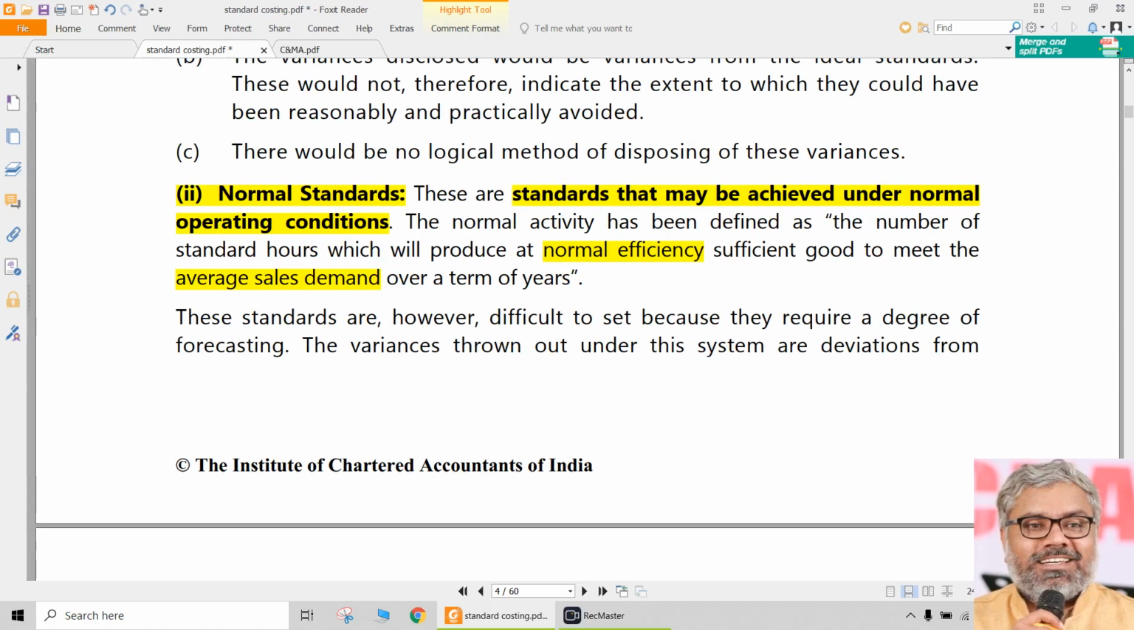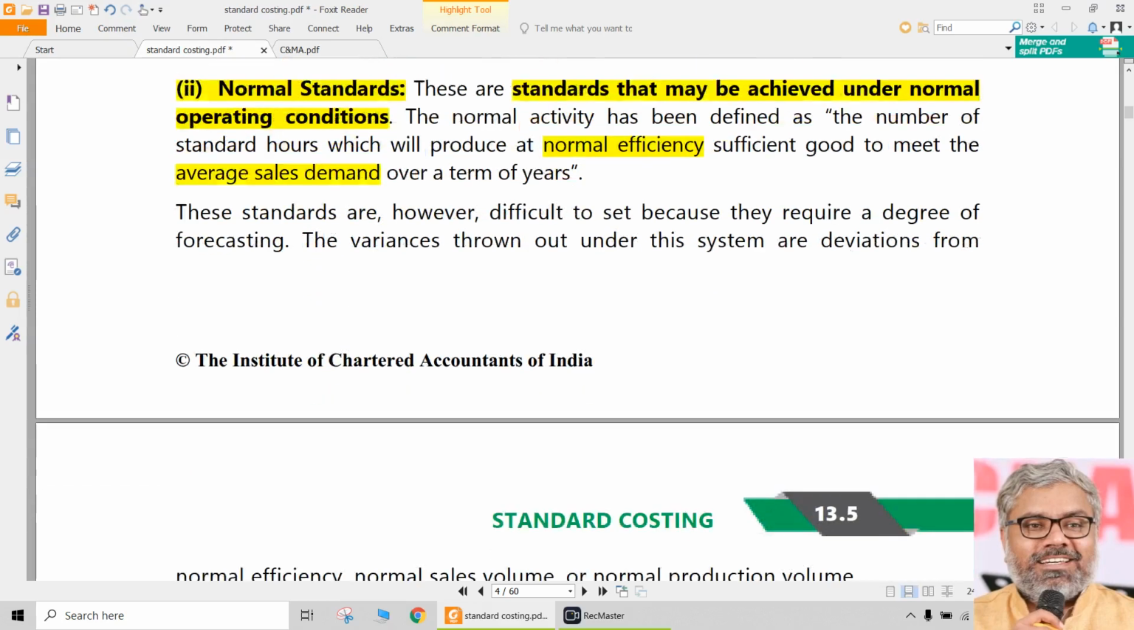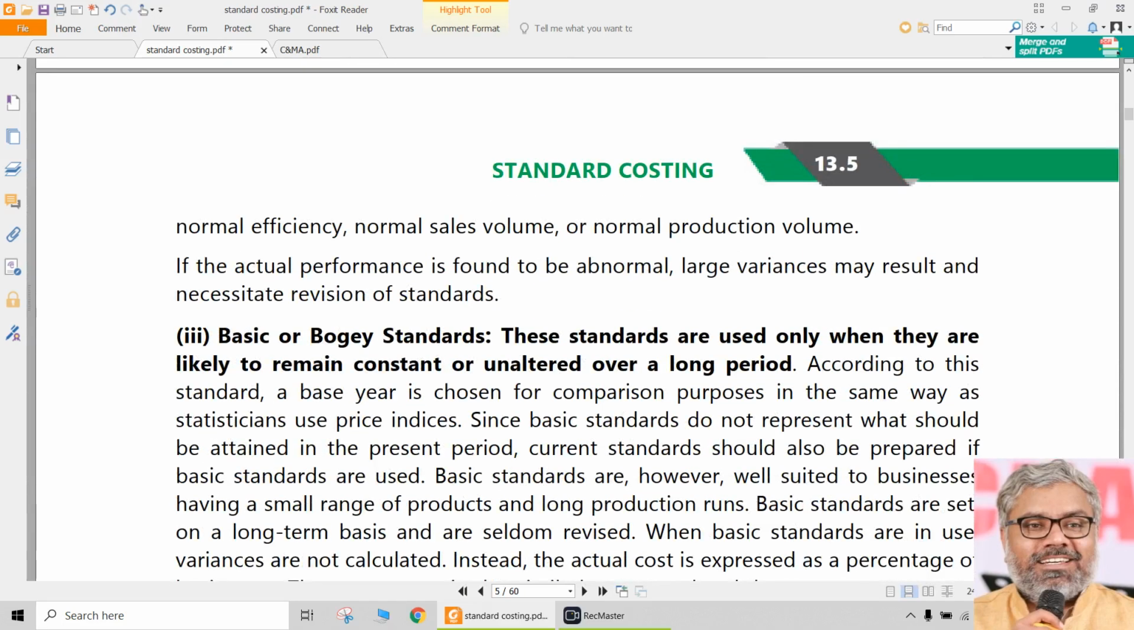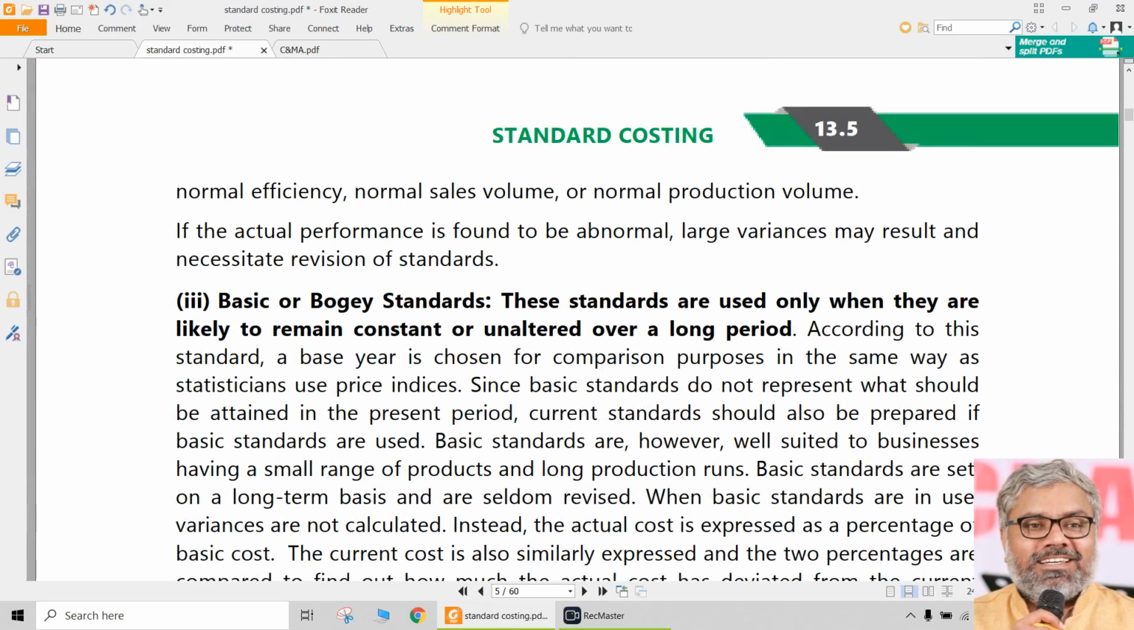That type of standard is called normal standards. But definitely they also require a bit of forecasting, because a lot of things have to be known before setting those standards. We should know what is normal efficiency, what is normal sales volume, what is normal production volume. These things have to be known before setting them.